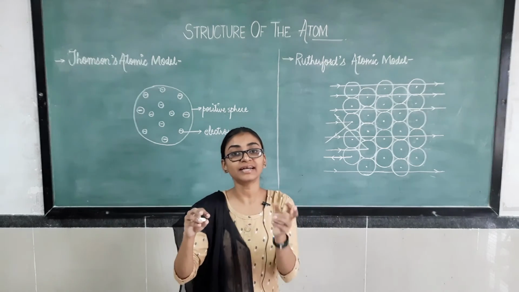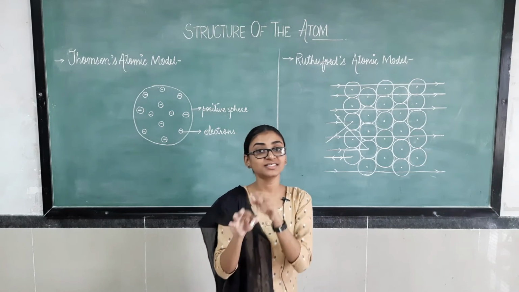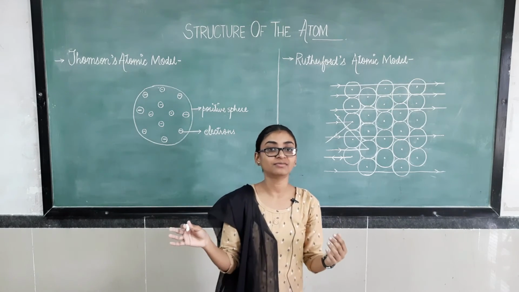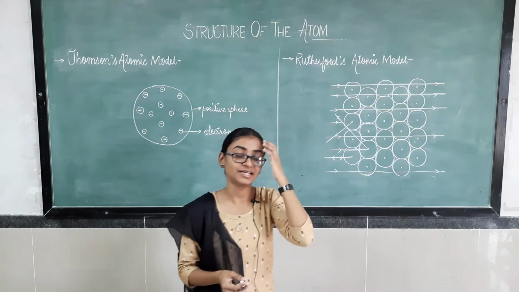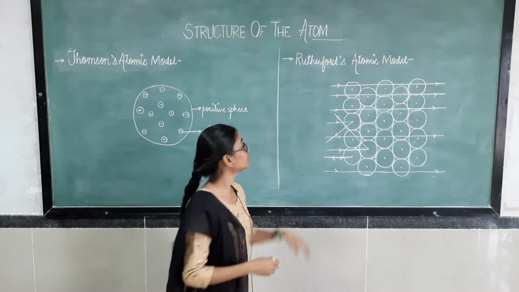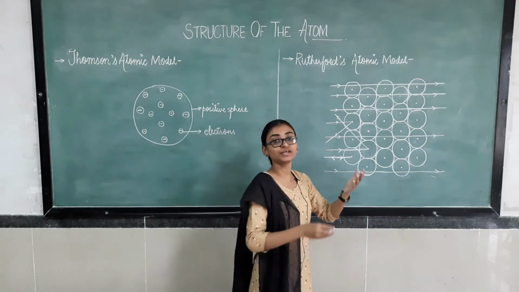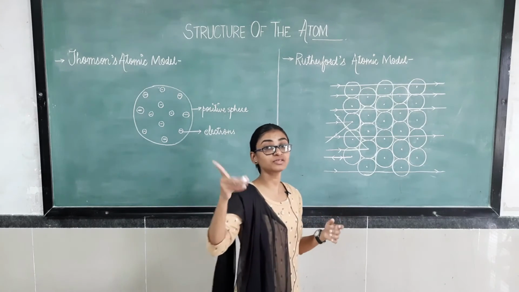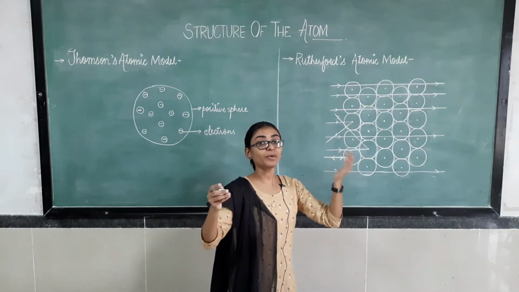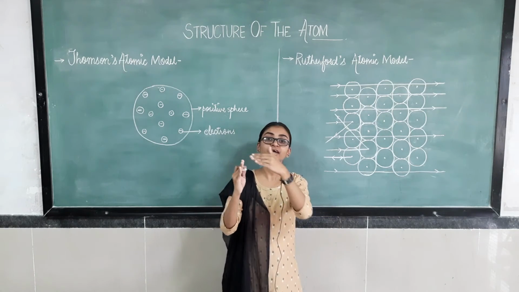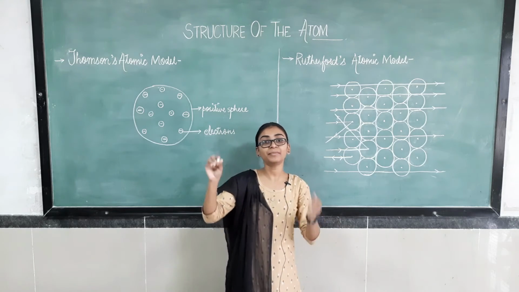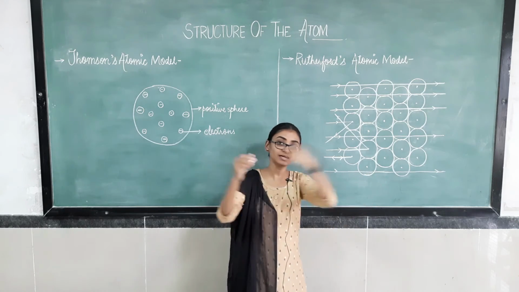We know that like charges repel each other, while unlike charges attract each other. So when these alpha particles strike the protons, what will happen? They will deviate.